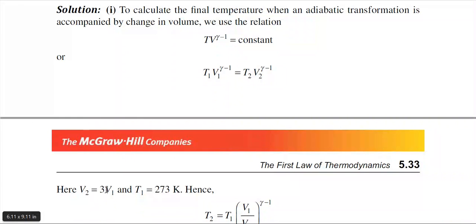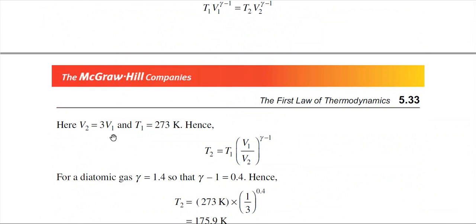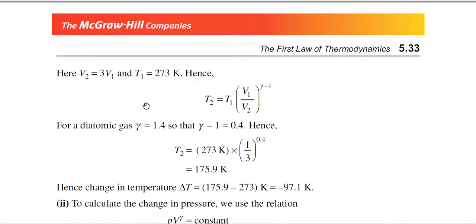So, from the problem it has been mentioned that the volume becomes 3 times. So, V2 is equal to 3 V1, and the initial temperature T1 is equal to 273 Kelvin. Why 273 Kelvin? Because it was at STP, standard temperature and pressure, that is why T1 is equal to 273 Kelvin. So, the final temperature T2 will be T1 into (V1 by V2) to the power gamma minus 1.